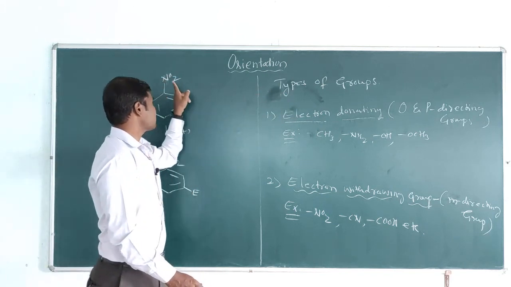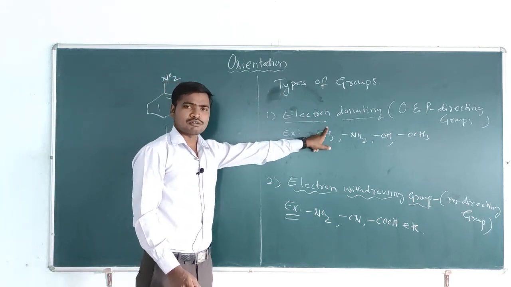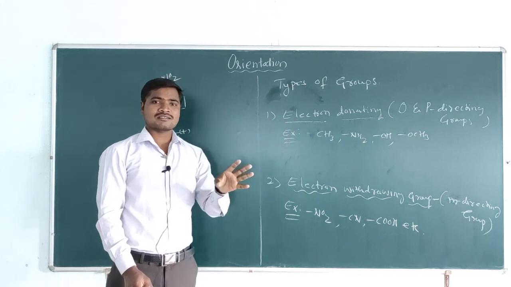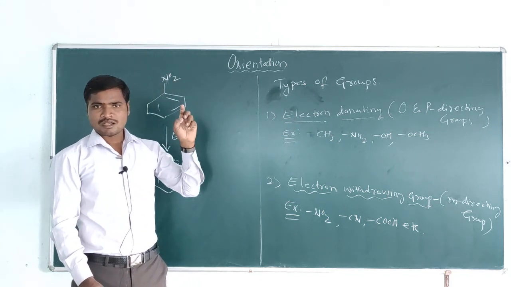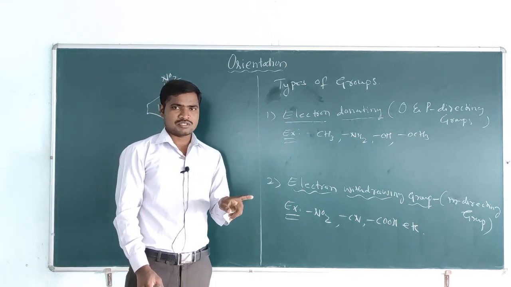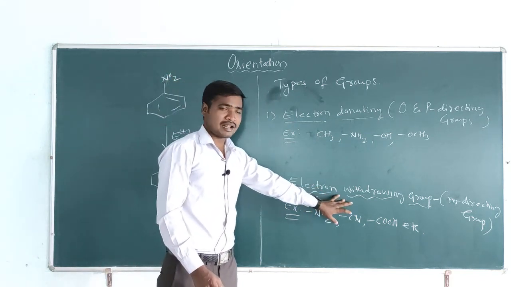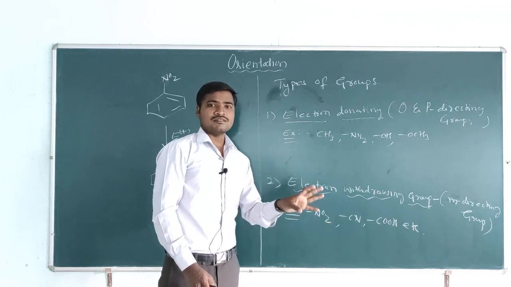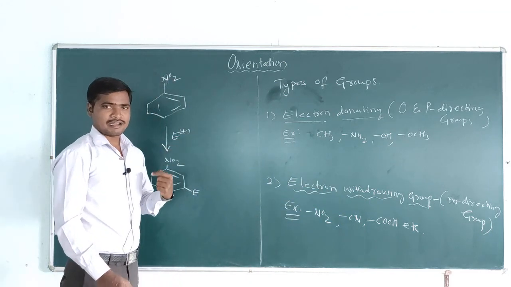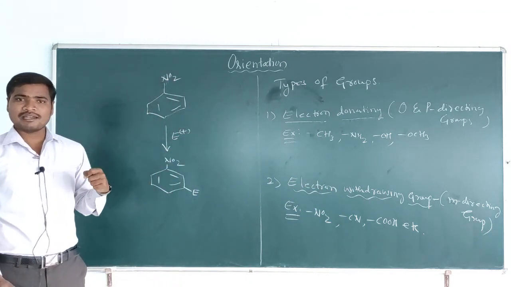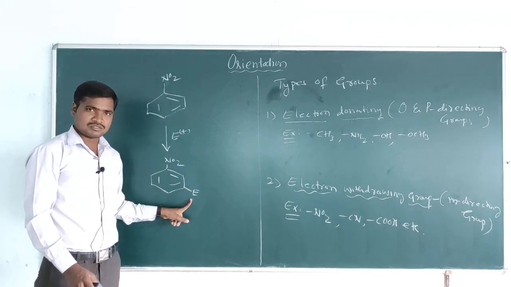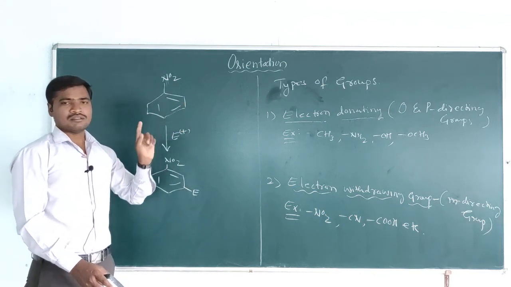If the substituent is an electron donating group, it directs the second electrophile to the ortho or para positions. If the substituent is an electron withdrawing group, it directs the second incoming electrophile to the meta positions. That process we call the orientation.